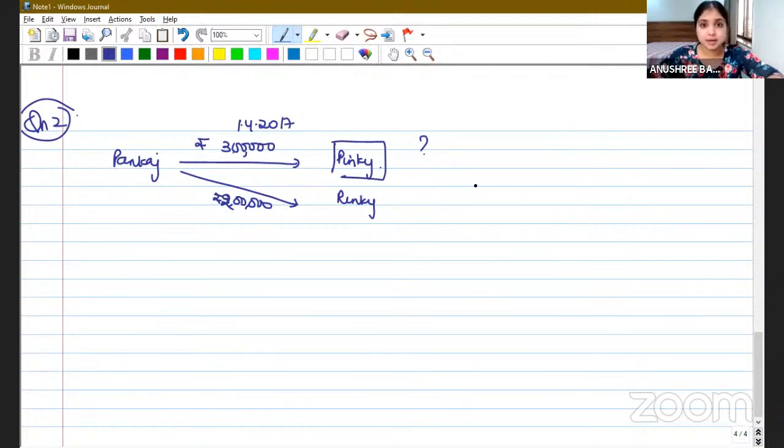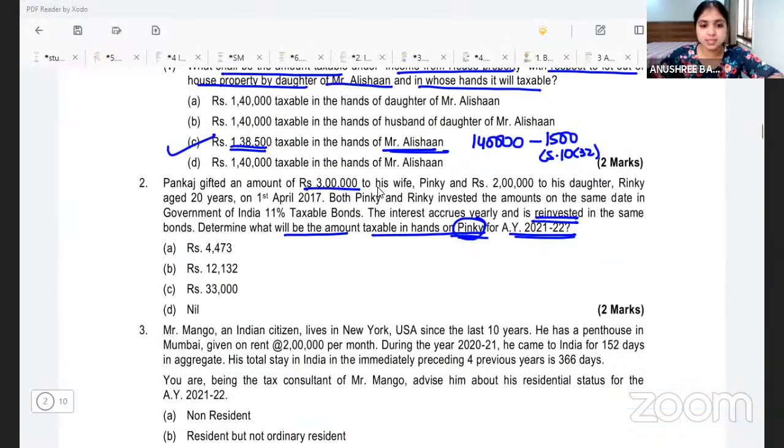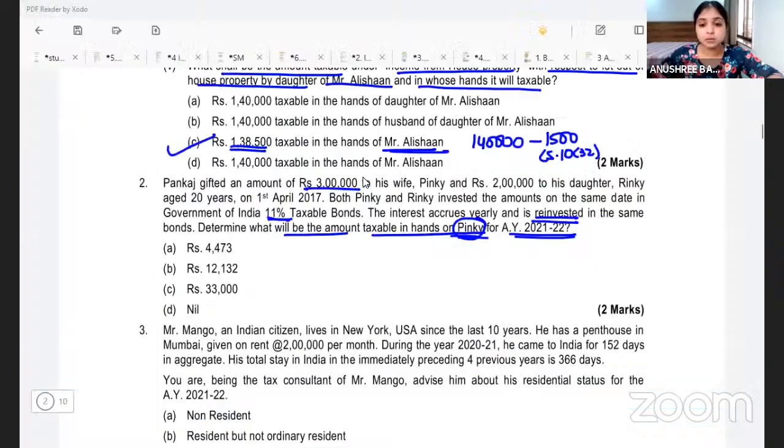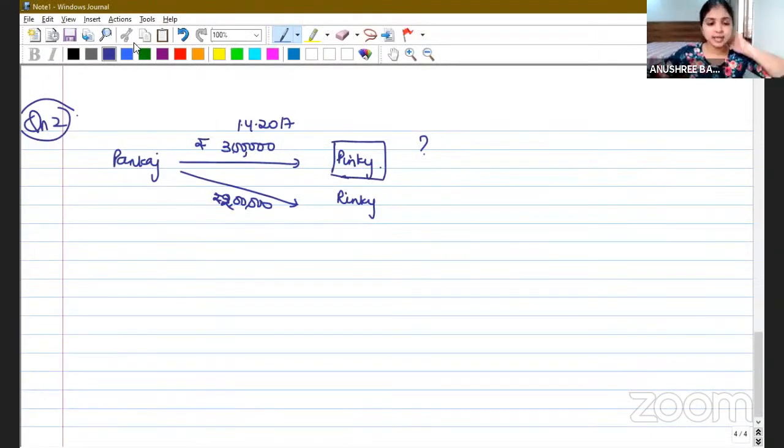They invested it into 11% government bonds. So we can forget about Rinky for the time being, because they're not asking us her tax liability. Our entire discussion will be only from Pinky's perspective.